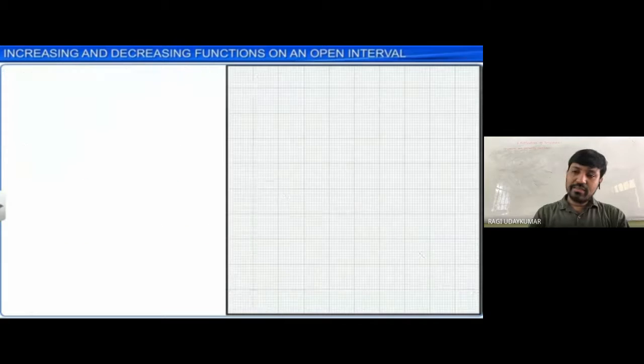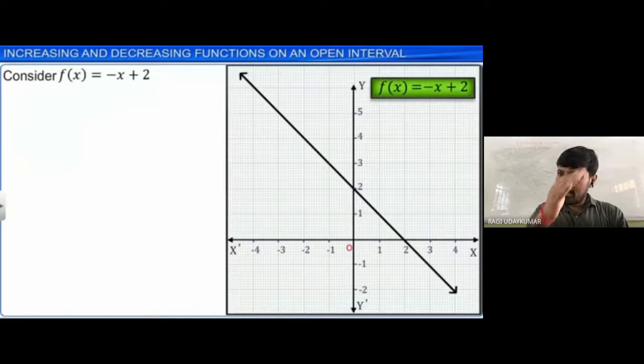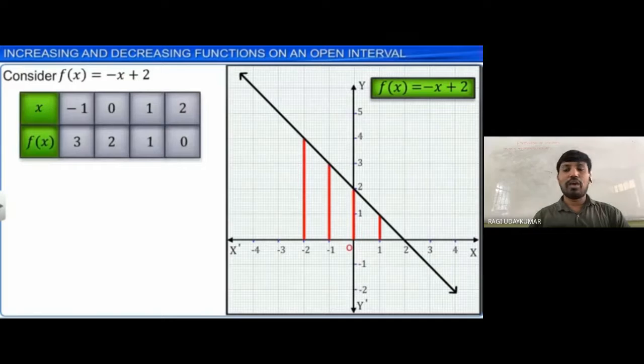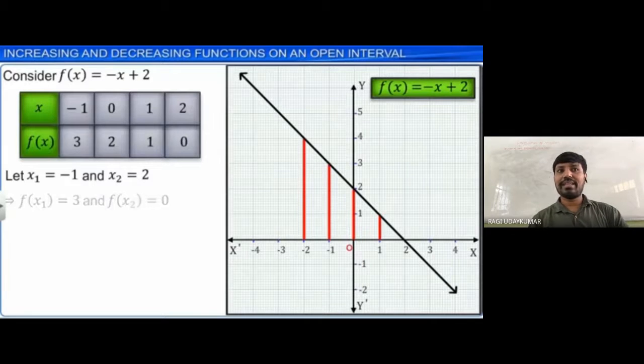Suppose it is given to you continuously, the function minus x plus 2. You take this function into consideration. This function is strictly decreasing. You can see it from the arrow marks going from top to bottom.